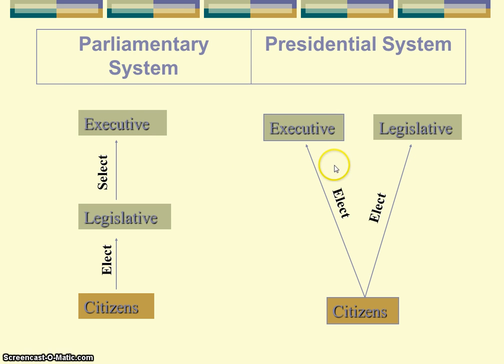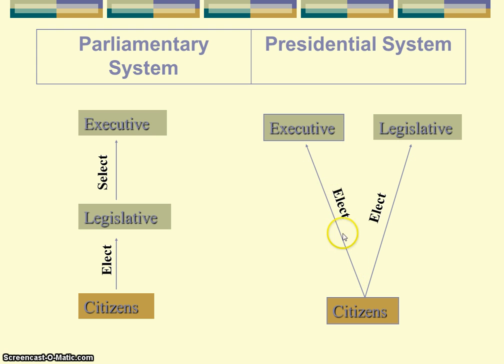In a presidential system, the citizen is voting, but they're voting for two different branches. The citizens are voting for their lawmakers who make the laws of the country, and that's how the country is run, based on law, but they're also voting on their executive.